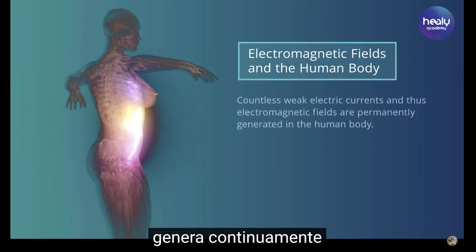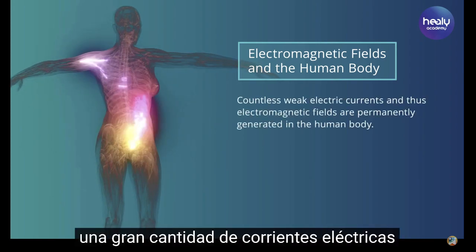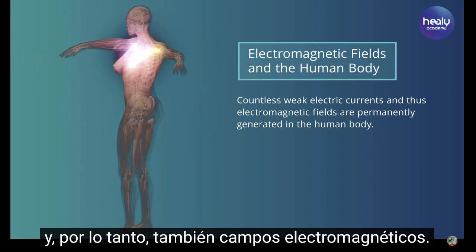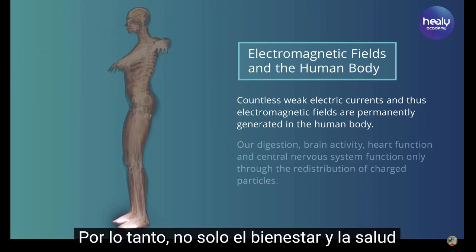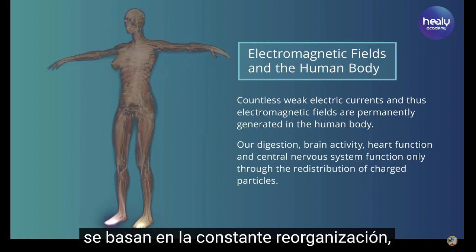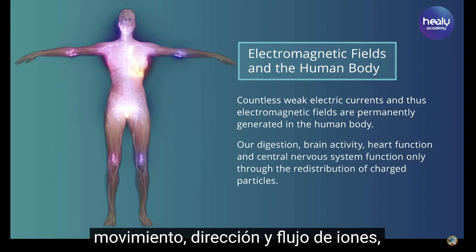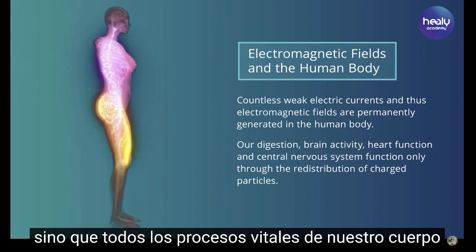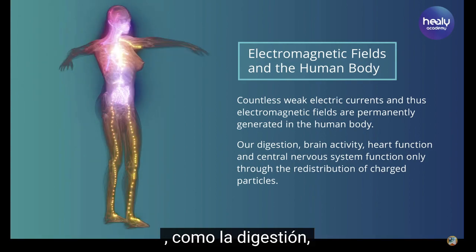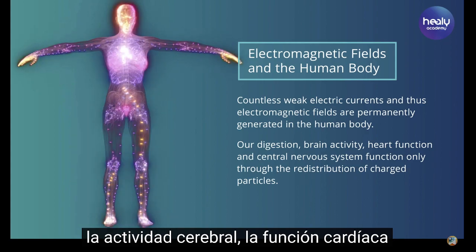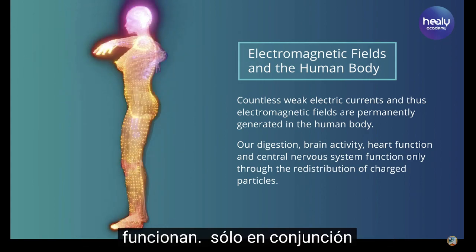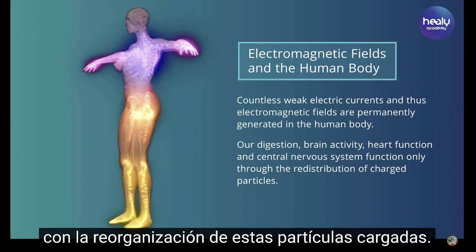The human body continuously generates a large number of electrical currents and thus also electromagnetic fields. Thus, not only well-being and health are based on the constant rearranging, moving, directing, and flowing of ions, molecules, and atoms, but all of our body's vital processes, such as digestion, brain activity, heart function, and the central nervous system, function only in conjunction with the rearrangement of these charged particles.